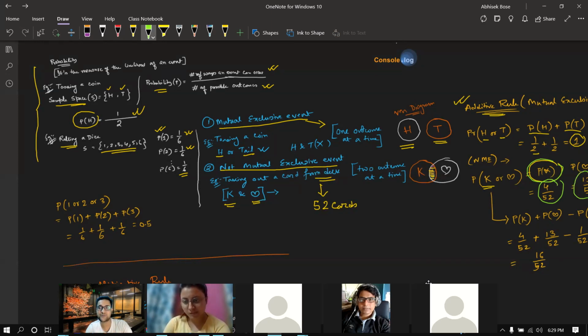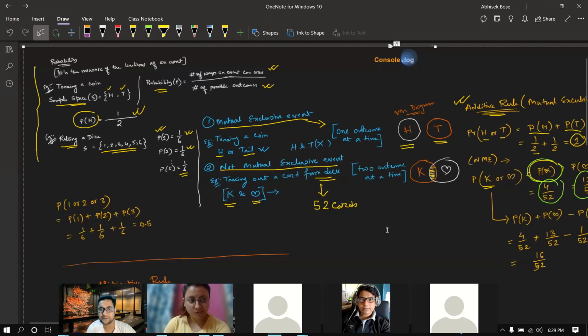It's not showing properly. That's okay, I will manage that. Okay, I need to move the screen, so let me just move the screen a little bit.